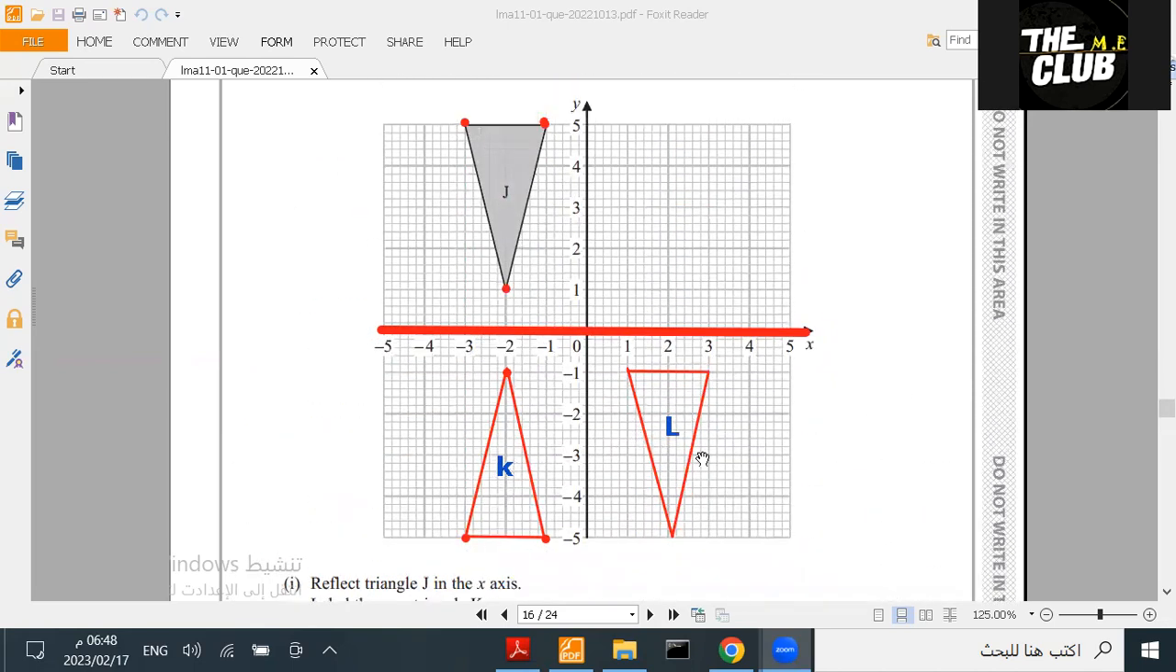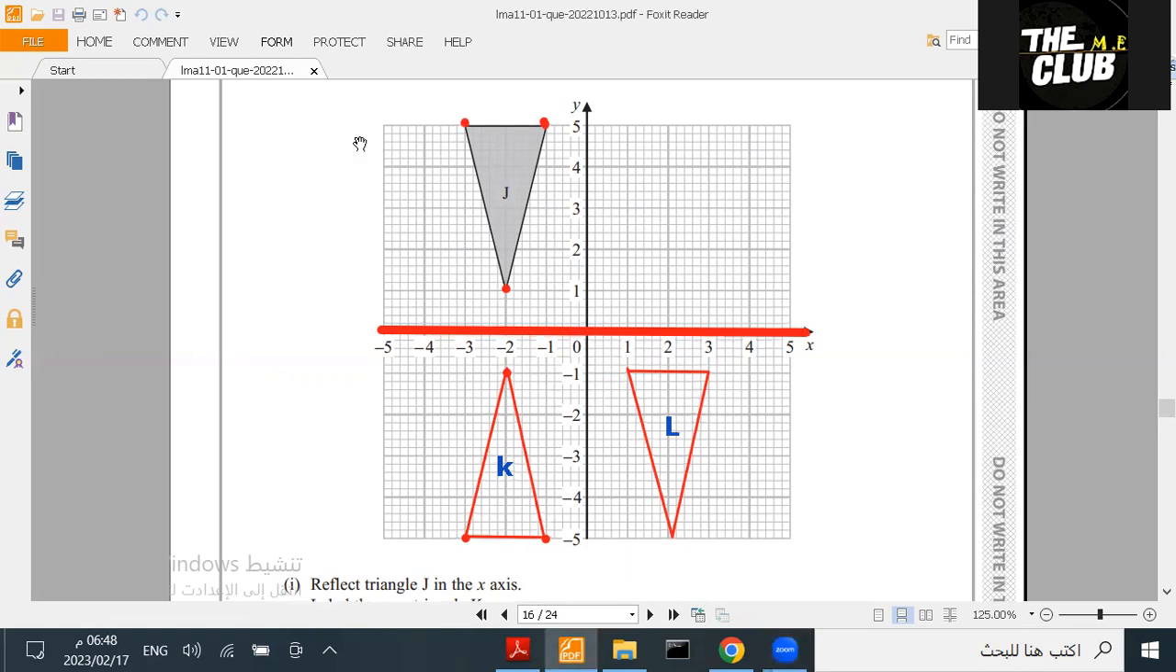Now, when I look at K and L, I can see that they're not the same. It's not reflection because it's flipped, okay? First thing, it's flipped. Second thing, it didn't enlarge. It didn't become smaller. It's the same. So it's not enlargement or reflection. Now let me remove this so I can see the lines better.